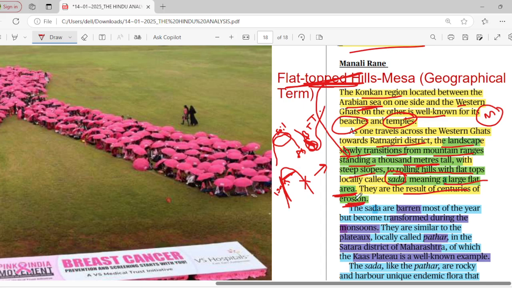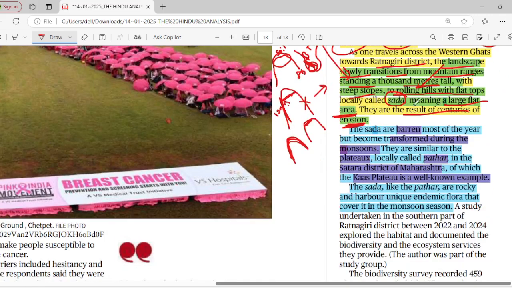Hundreds of years ago we used to have large mountain ranges, but due to slow soil erosion they have become flat-topped hills called sada. So it is just like a plateau, or pathar. Usually it is barren most of the year, but it gets transformed during the monsoons. They are similar to plateaus, which are locally called pathar in Satara district of Maharashtra.